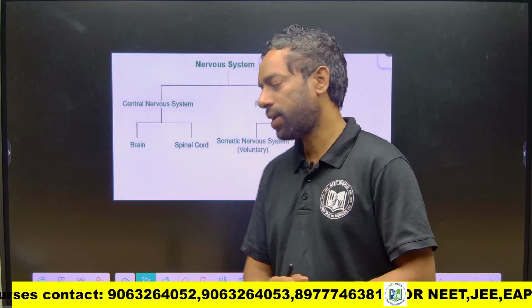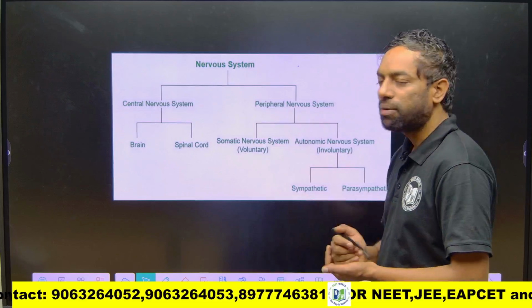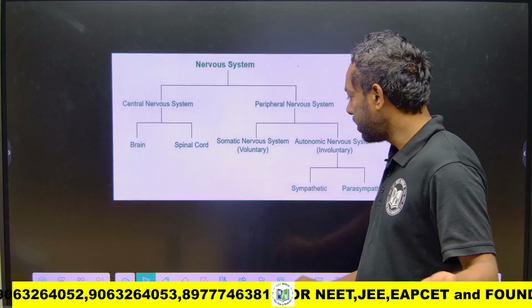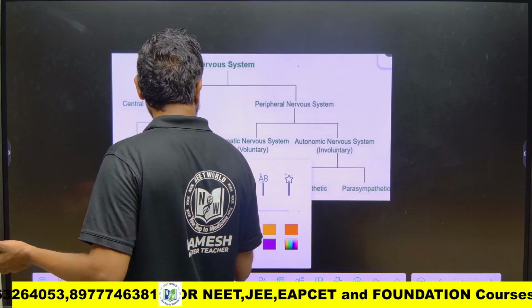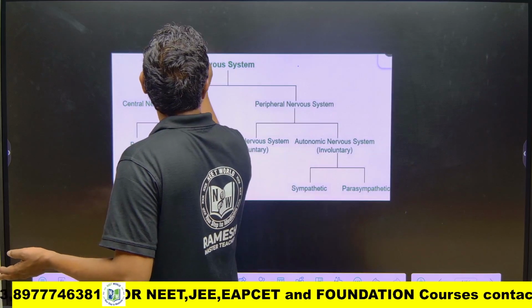in this topic. This topic comes from NCERT, neural control and coordination.